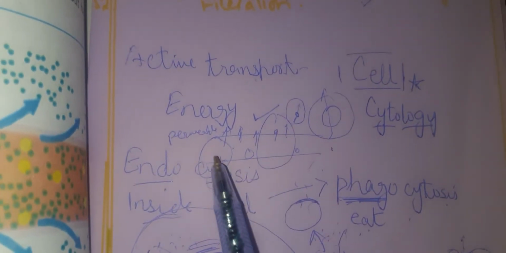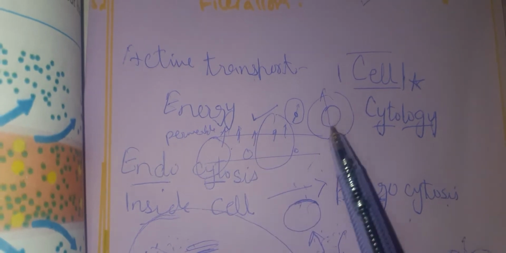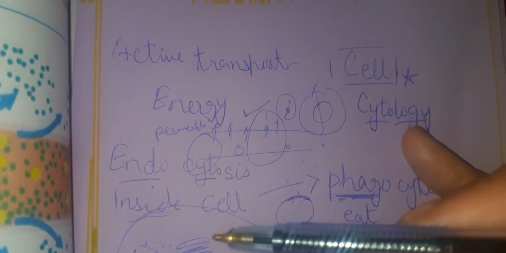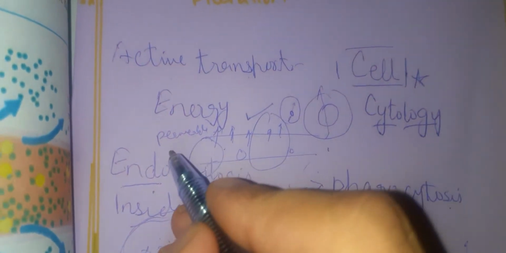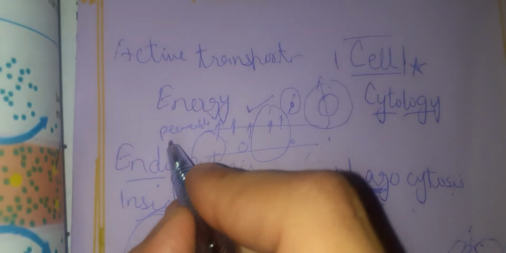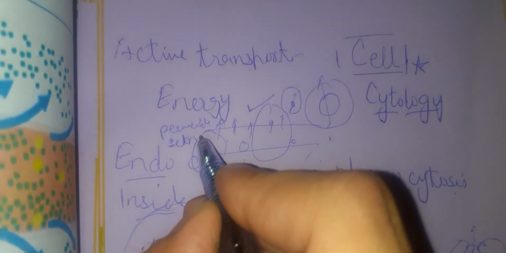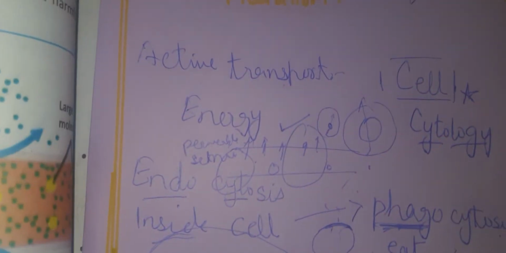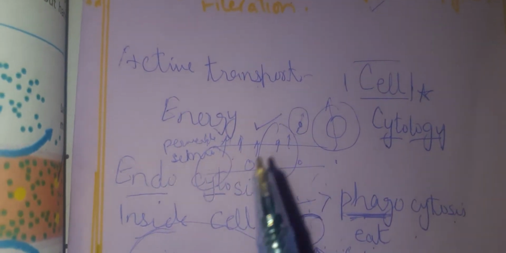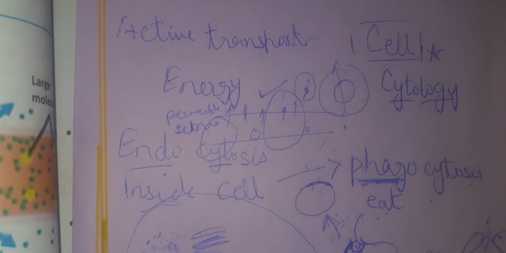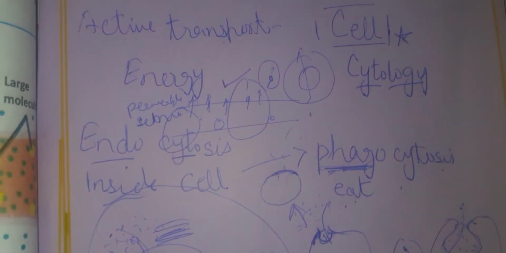Whereas one which allows some molecules to go out and others to stay inside is called a semi-permeable or selectively permeable membrane, and one which does not allow anything to go outside or come inside we call a non-permeable or impermeable membrane, right?